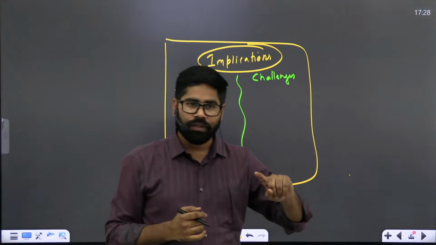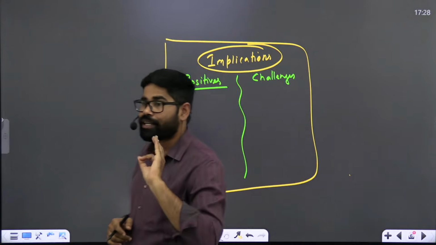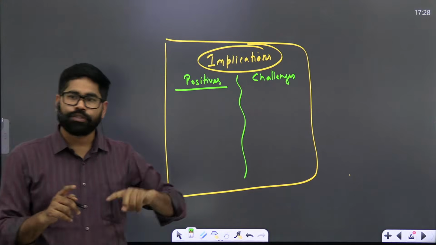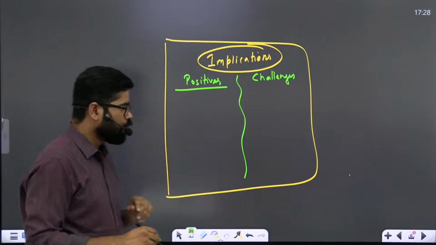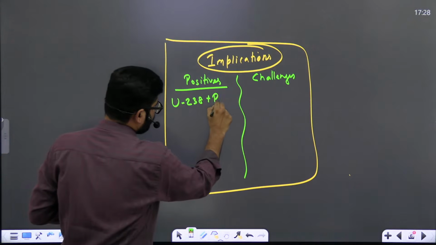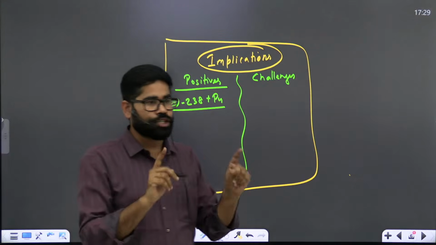That now we will also be using natural uranium plus plutonium, and we don't have too much concern for this. Okay. So we will use uranium 238 plus plutonium. So we have lesser dependence on enriched uranium.